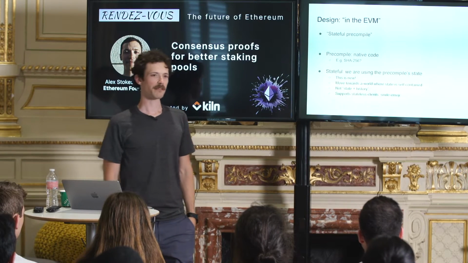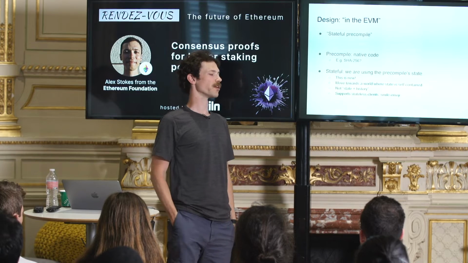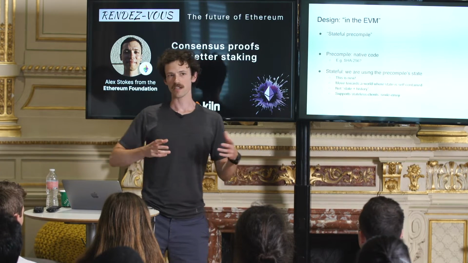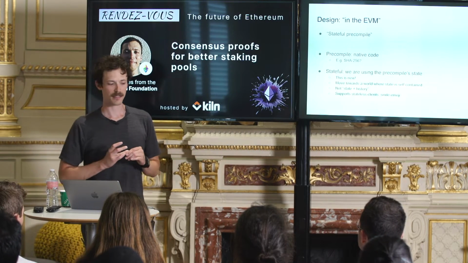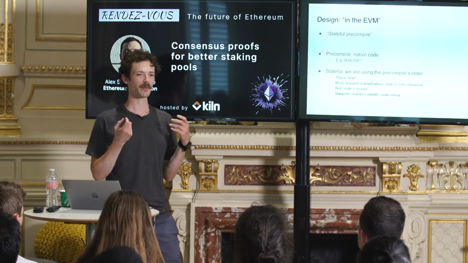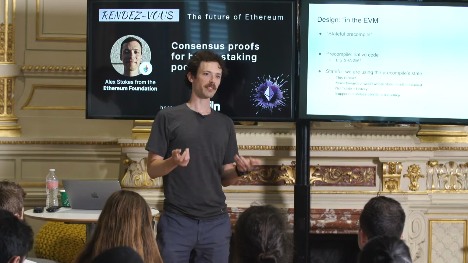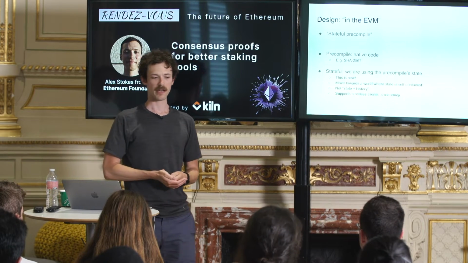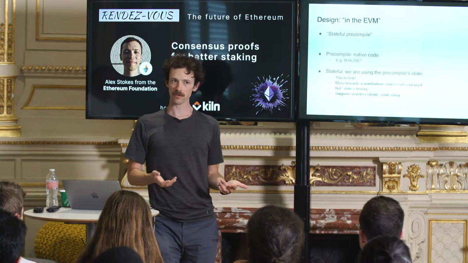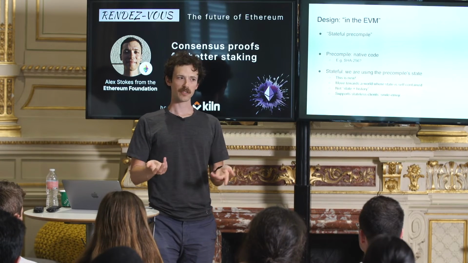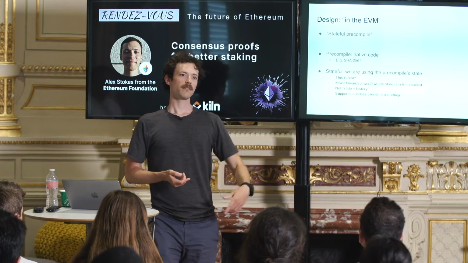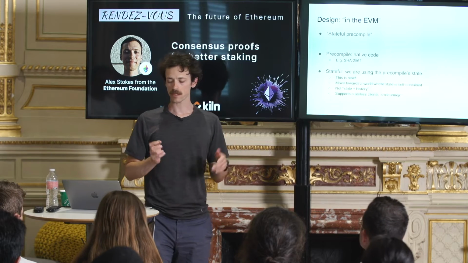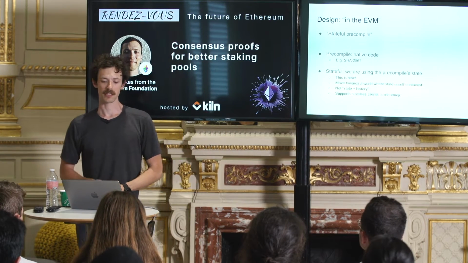So I mentioned the stateful precompile. This is actually pretty new. Inside Ethereum, we have this concept of precompiles. The basic idea is there are some things we want to do in the EVM that are just too expensive to write as smart contracts, as EVM bytecode. So instead, we can say, for some things we all agree to, for example SHA-256, the hash function, we can point to what you can think of as a native implementation that just exists at some special place on chain, and we can all use that.